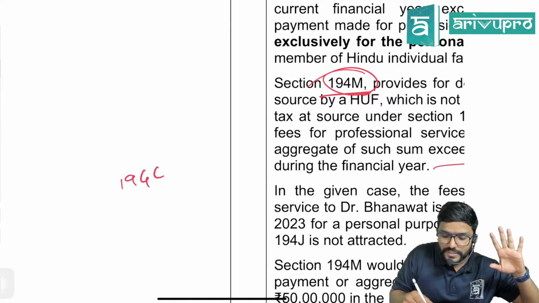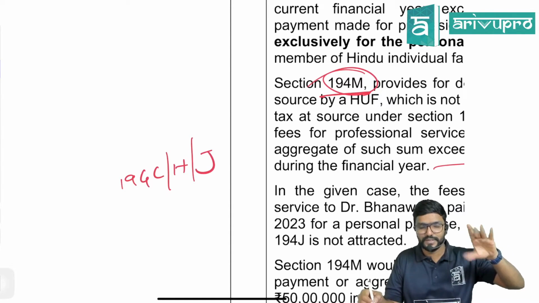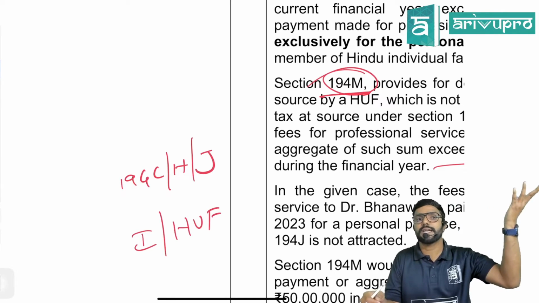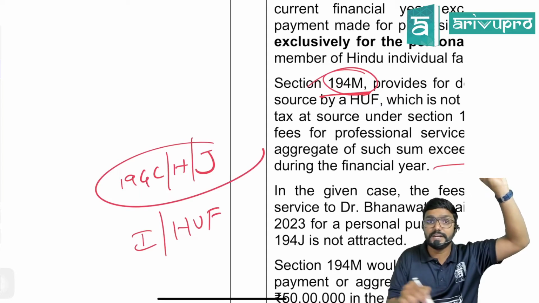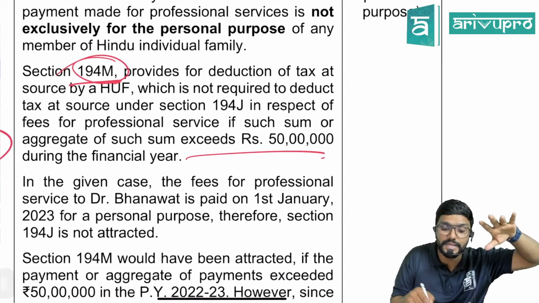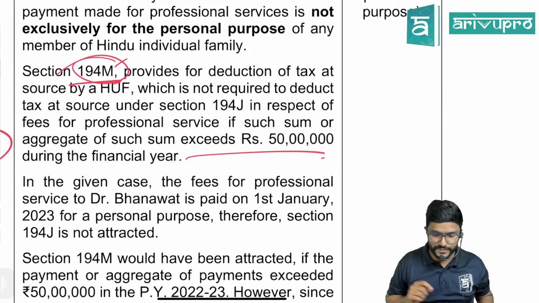So actually M is trying to cover the payer whoever is not covered in 194C, 194H and 194J. That is the individuals or HUF who was not subject to tax audit last year. They would have not been covered under 194C, H, J. So they are trying to cover them where? In M. Only if they are paying more than 50 lakh in a year for any of this.